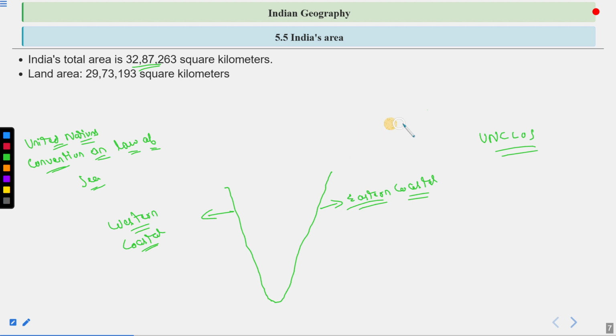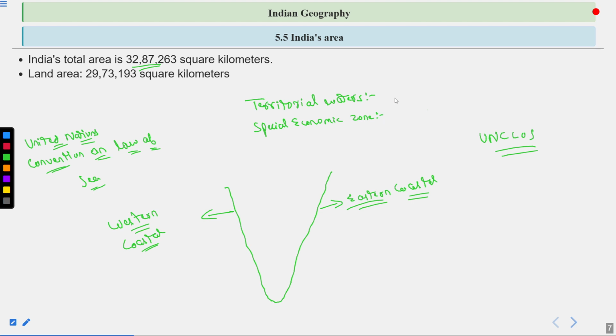The first is the territorial waters, and the second is the special economic zone.